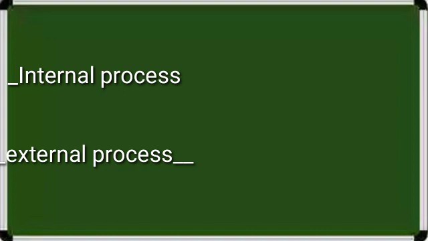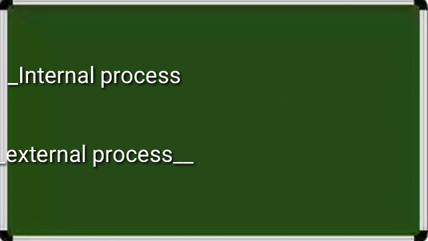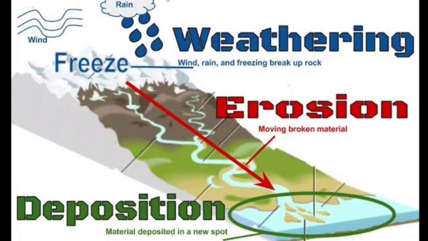External process stands for all kinds of activities on the outer side of the earth's surface, just like washing out of the surface soil from one place to another, or the movement of different parts of the earth from one place to another, due to wind or heavy running water, or because of ice or glaciers, etc. The soft upper part of the surface may be moved from one place to another. So we can study the important reasons that act as an external process.